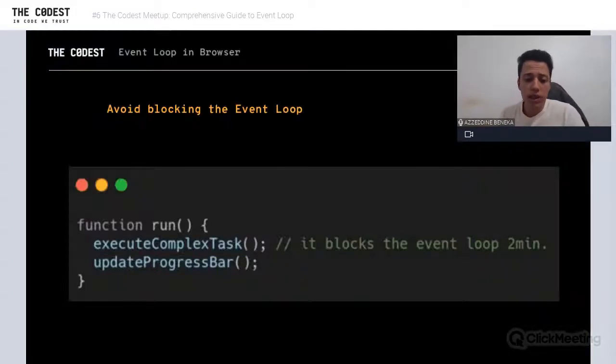Let's say we have a sample function, and this function will execute a heavy, complex task, and then we have to update a progress bar. If this takes 2 minutes of execution, we cannot see a change on the screen, because, like we said, we are blocking the single JavaScript thread, and we cannot execute the rendering pipeline. So we have to avoid blocking the event loop, right? How?